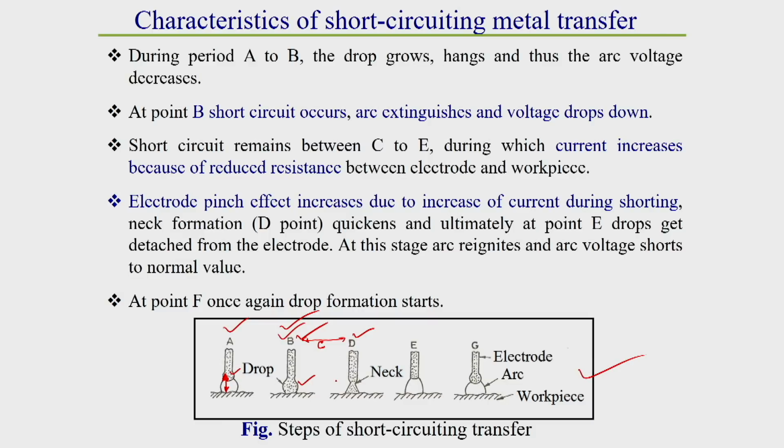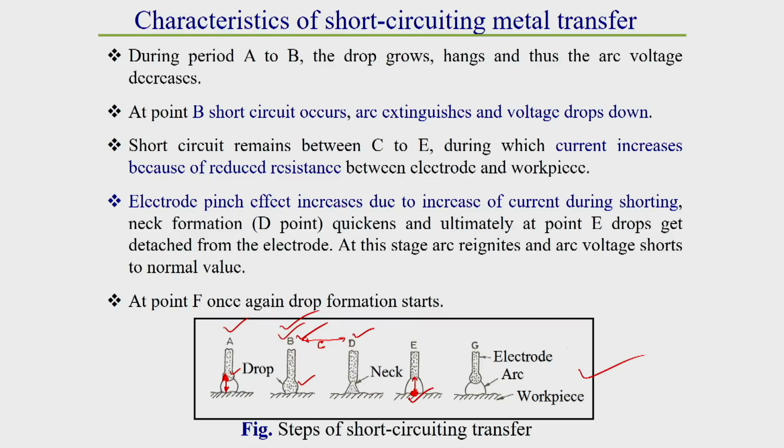Due to this radial pressure, from B to D the neck formation continues. At point D, the neck formation quickens, and ultimately at point E, one thing you can observe is that the drop detaches from the electrode and is deposited into the weld pool.